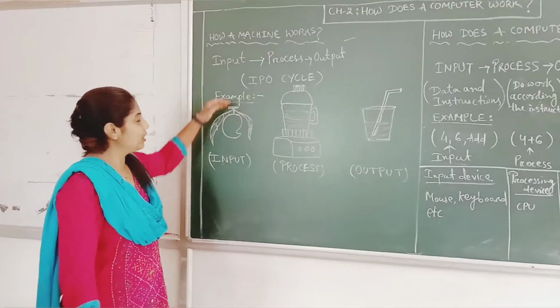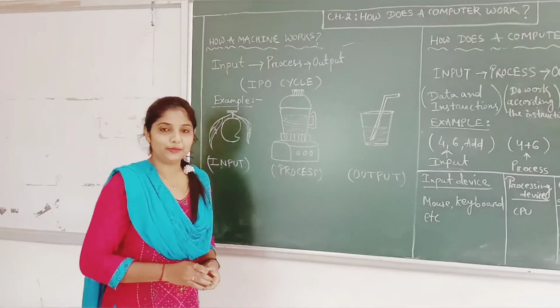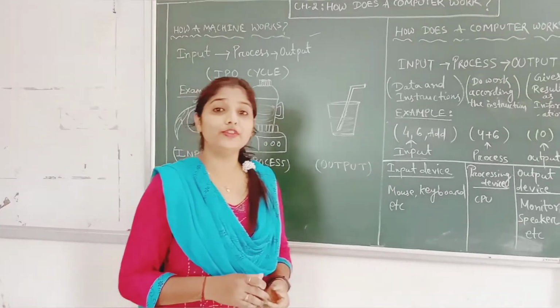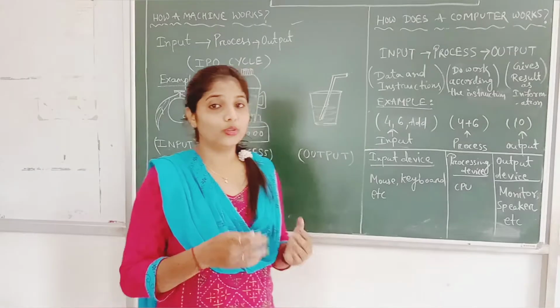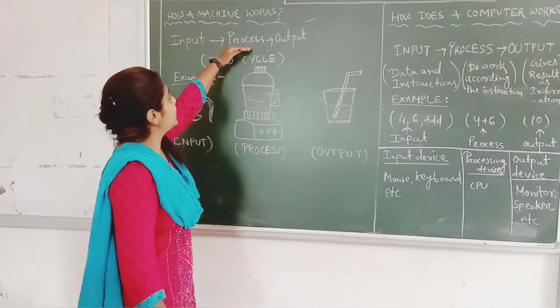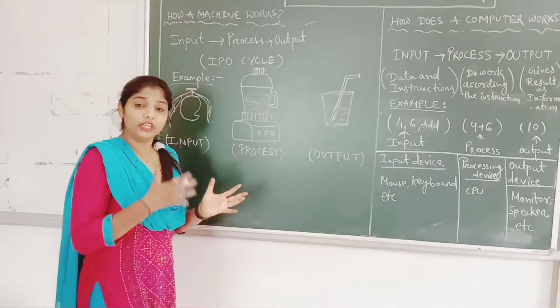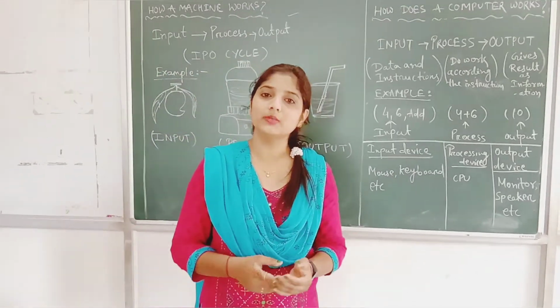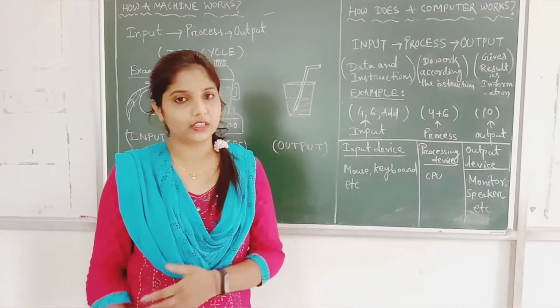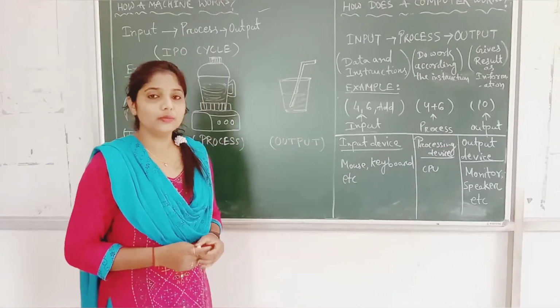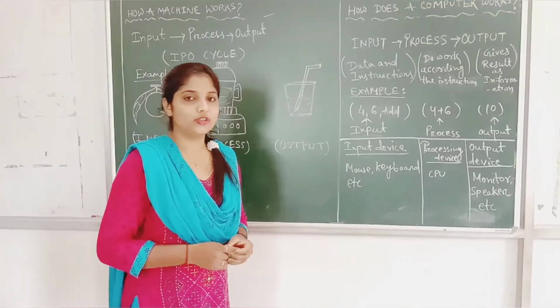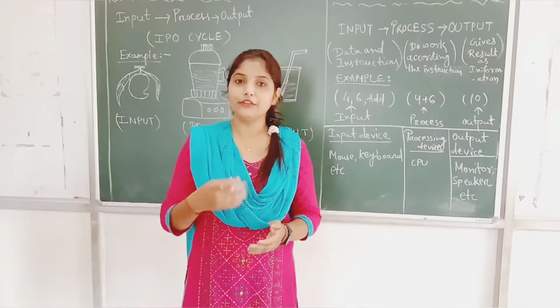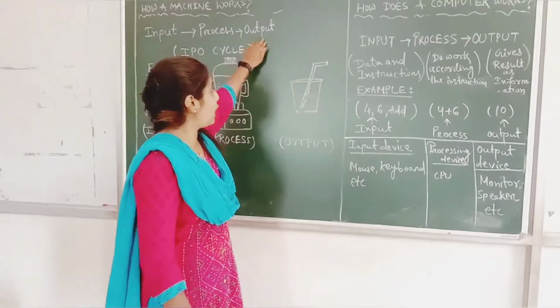Now come to input. What do you mean by input? Input means the instruction that we give to the machine to work accordingly. Then what do you mean by process? After getting the input from the user or from human beings, the machine will start to work accordingly. Then the machine gives you the result, yes or no? Yes, the machine gives you the result, and that is called our output.